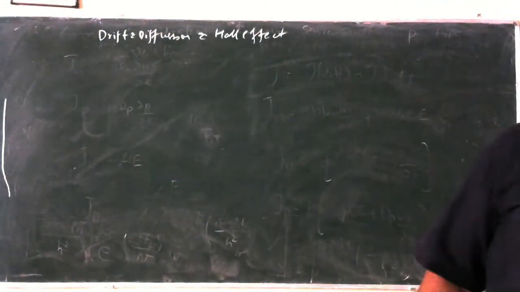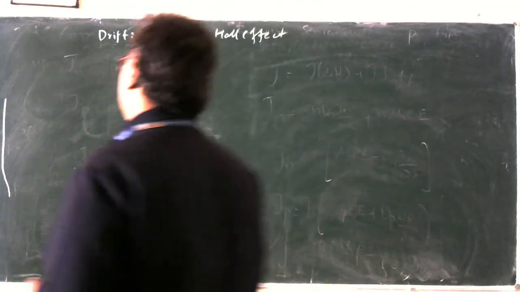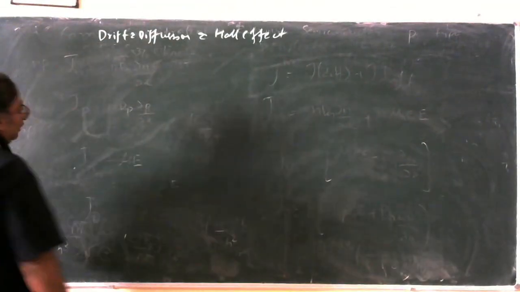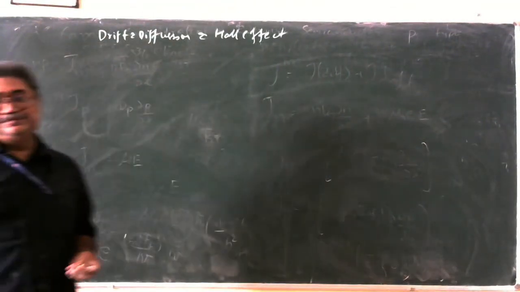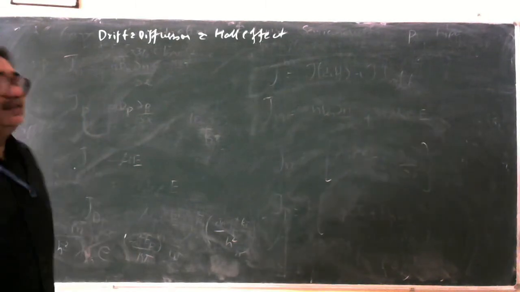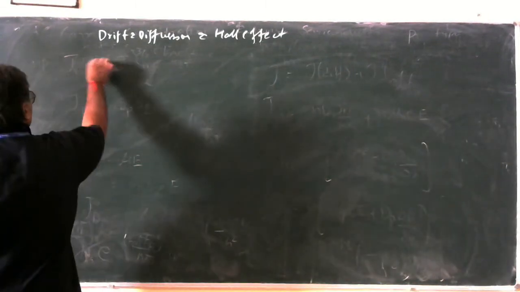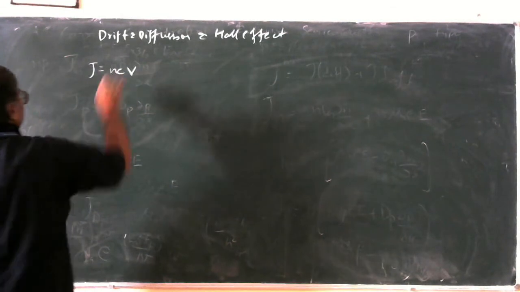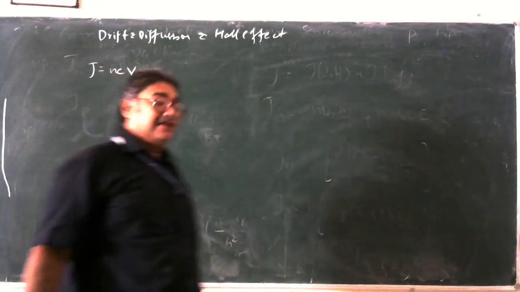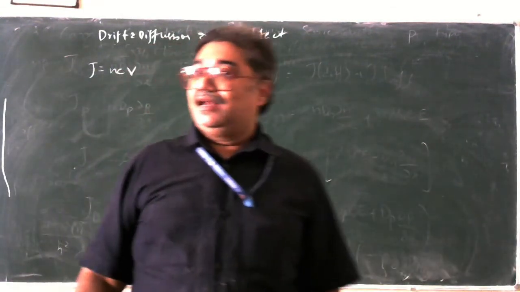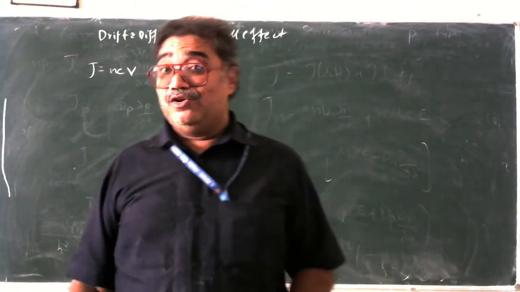By the way, what is current? Current is nothing but the rate of flow of charge carriers. So now, the current density. How do we write the current density? The current density is given by J equals n e v. First of all, what is current density? Current density is defined as the number of charge carriers per unit area or volume.